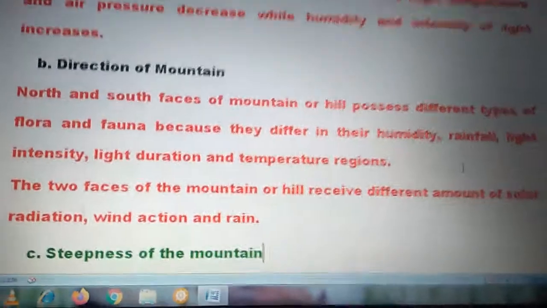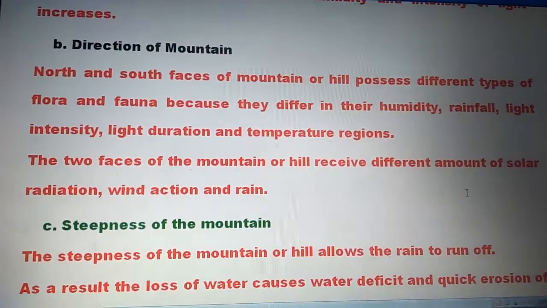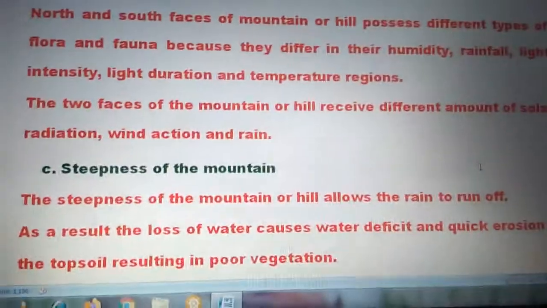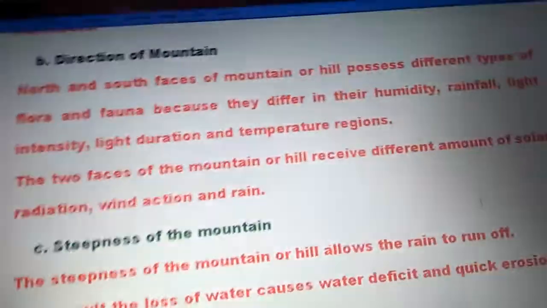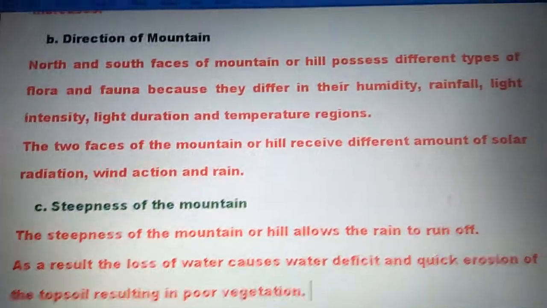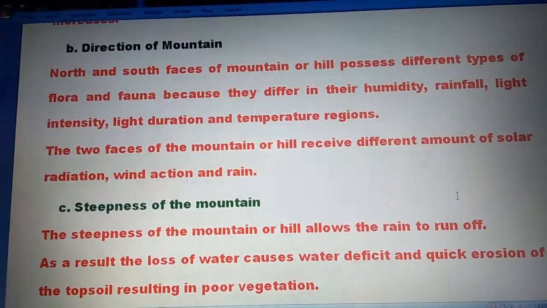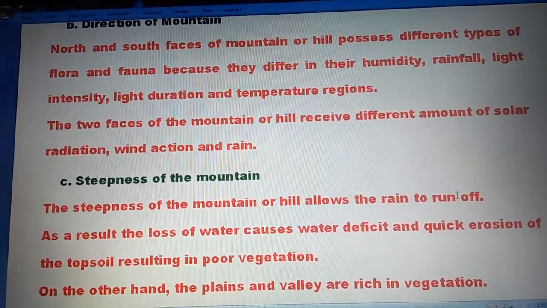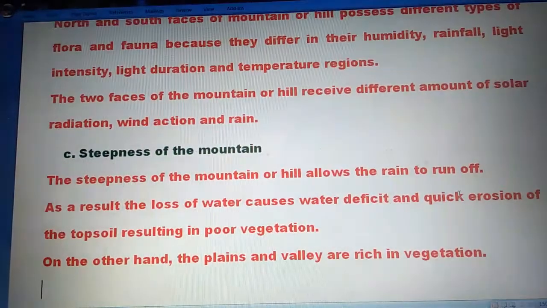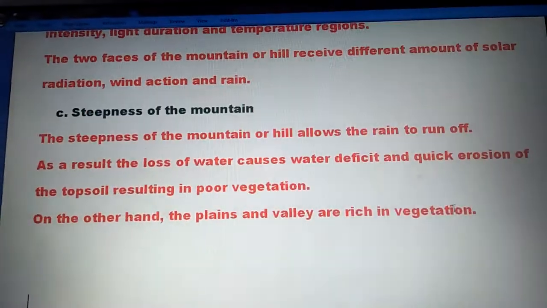Then, steepness of the mountain. The steepness of the mountain or hill allows the rain to run off. As a result, the loss of water causes water deficit and quick erosion of the topsoil, resulting in poor vegetation. On the other hand, the plains and valleys are rich in vegetation.